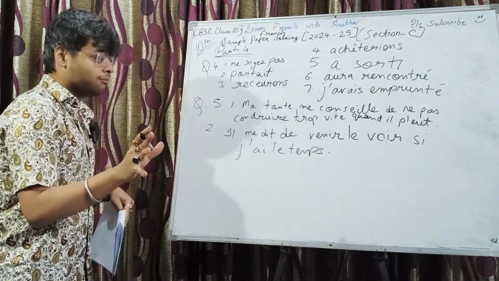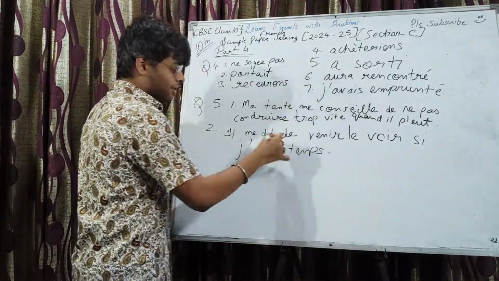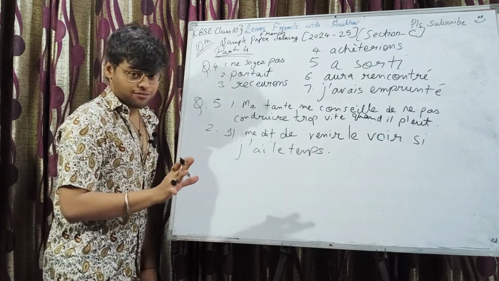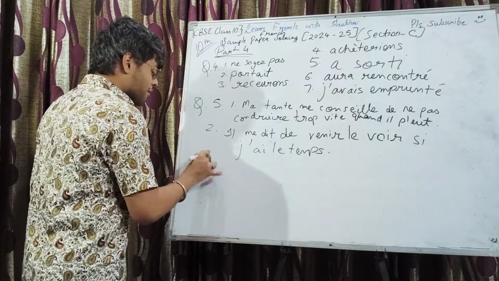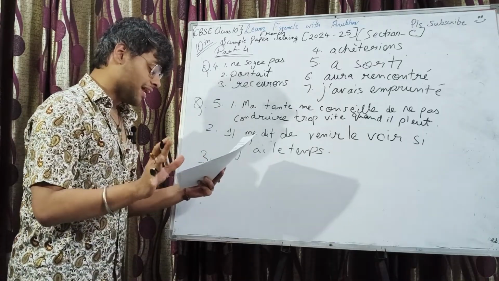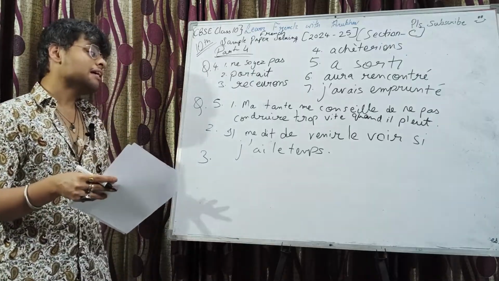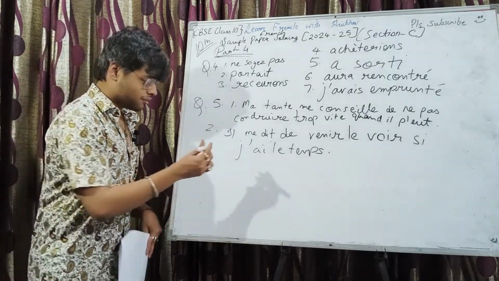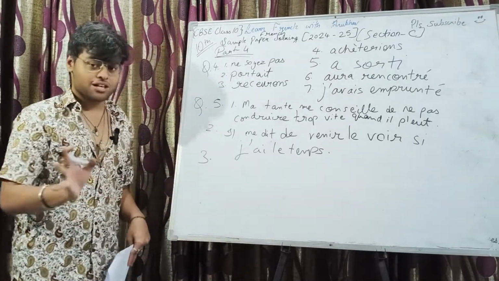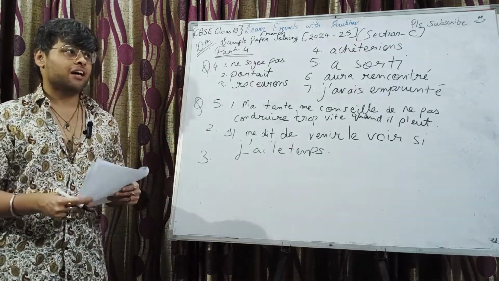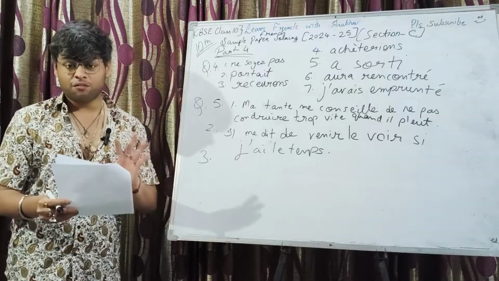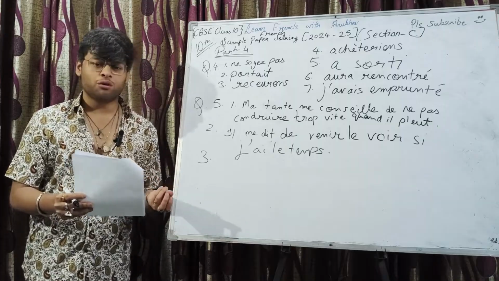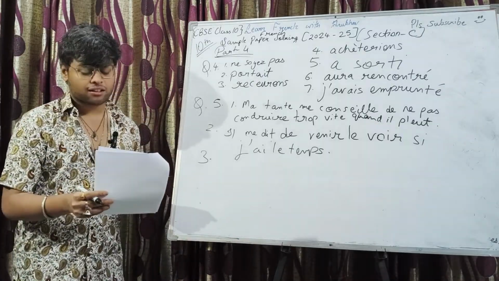So be careful. Many a times if you see si initially you do the answer accordingly. Right? Si is used in the interrogative statements. But in this case, it's not like that. So be careful. Il m'a dit de venir la voir si j'ai le temps. And I hope you are well versed with why the subject or conjugation changes from direct to indirect and vice versa. And in what all cases it does not change. If you have faced some problems, you can check out my revision videos. I have posted probably 3 to 4 revision videos on direct and indirect. So you can check that out.